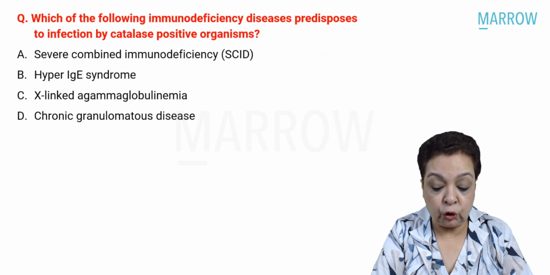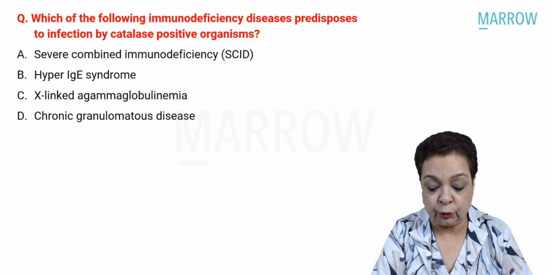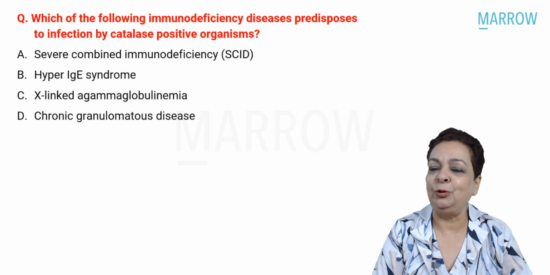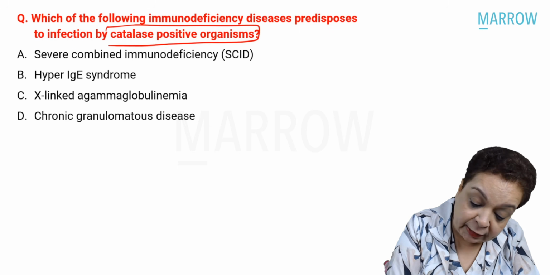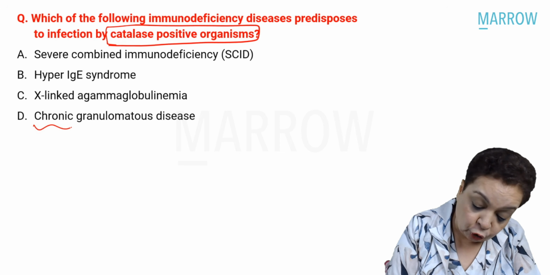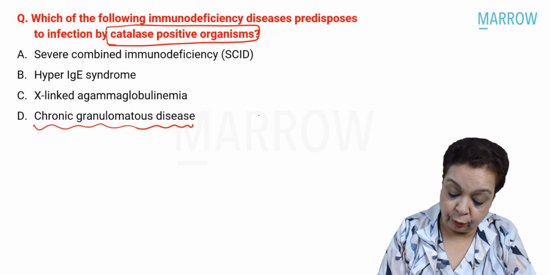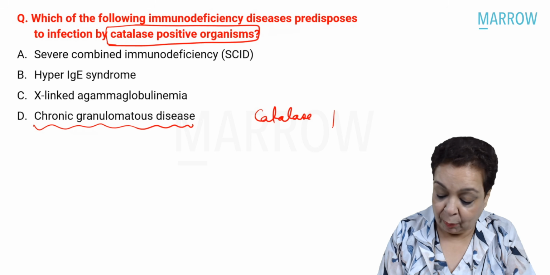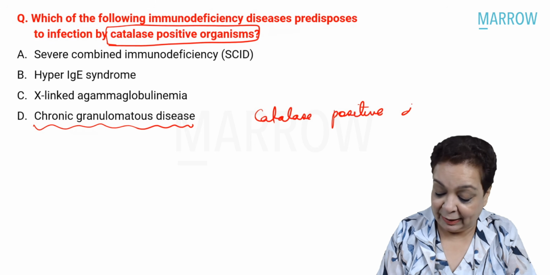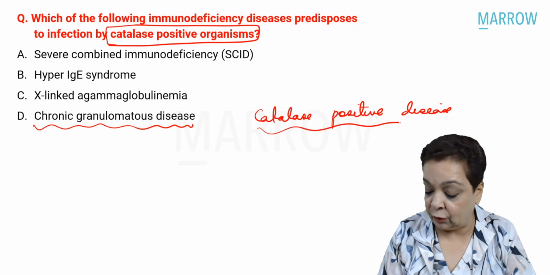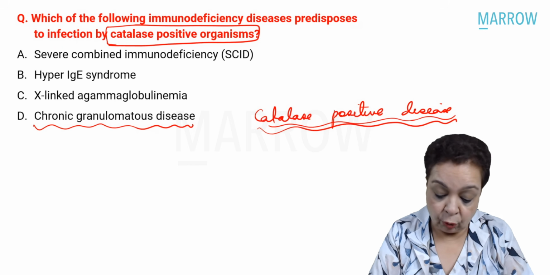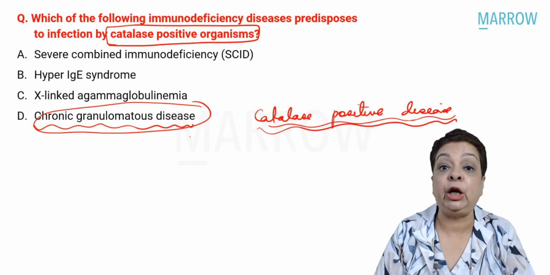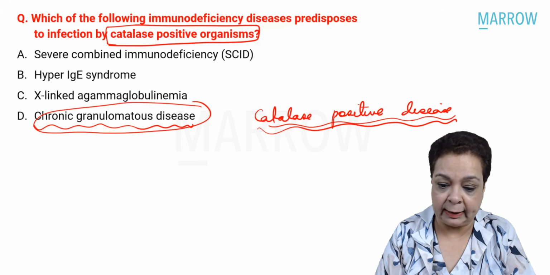Okay. Which of the following immunodeficiency diseases predisposes to infection by catalase positive organisms? This is a question, you know it or you don't know it. The answer to this is catalase positive organisms can cause infections in which of the following? Chronic granulomatous disease, right? You can remember it as catalase positive disease. So, catalase positive organisms cause lots of infections and granulomas in chronic granulomatous disease. What is the defect in CGD? It is a phagocyte defect. Okay, it's one of the phagocyte disorders.